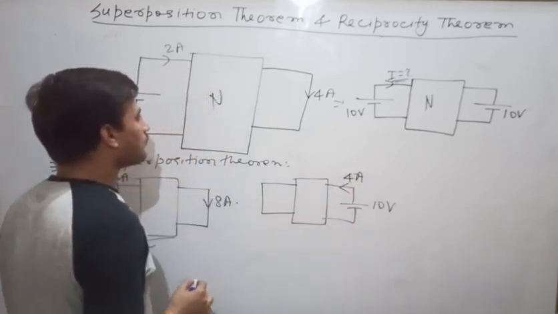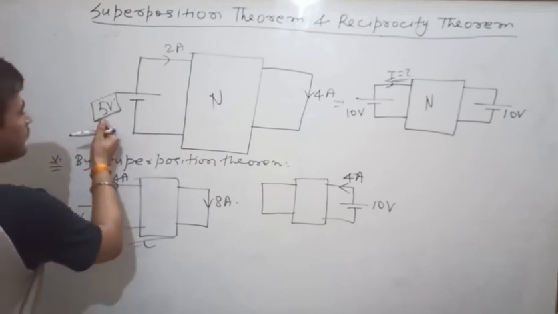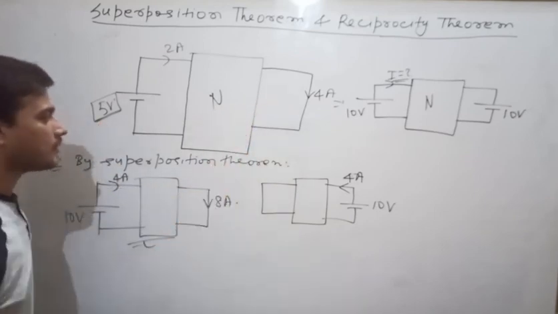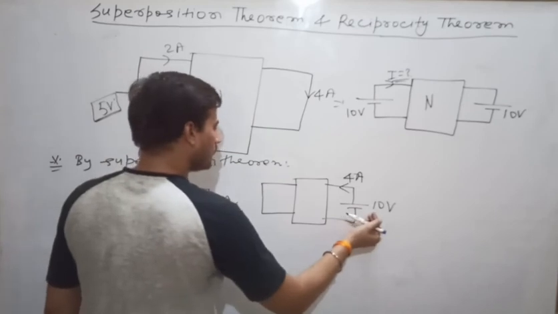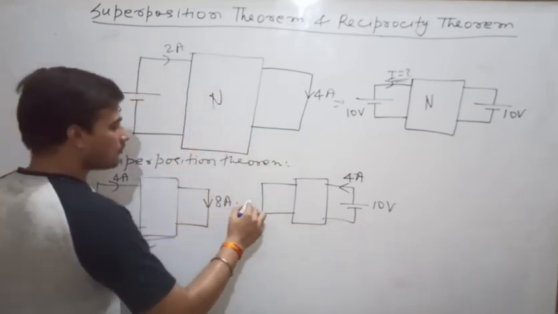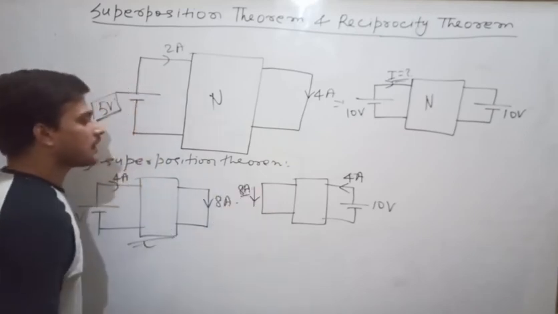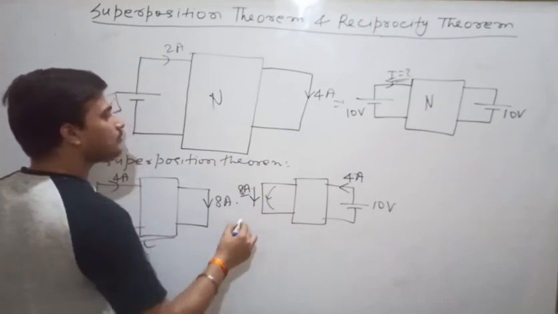Now what about this current? Because of 5 volt, here the current is 4 ampere. So because of 10 volt, this current will be how much? This current will be 8 ampere in this direction.